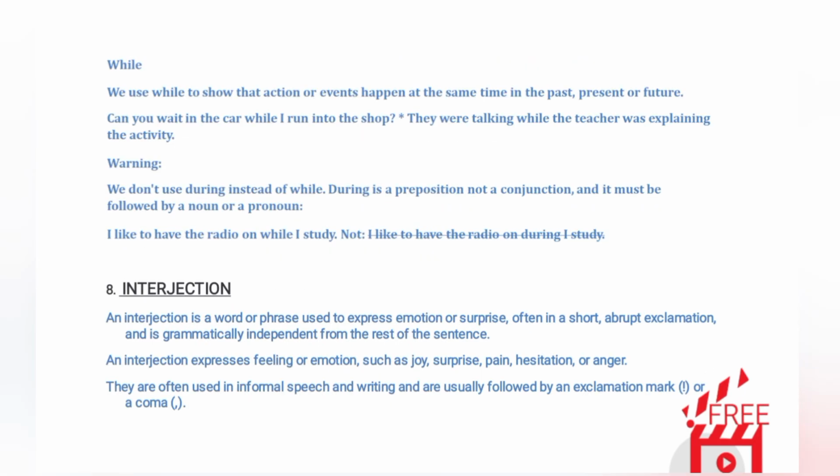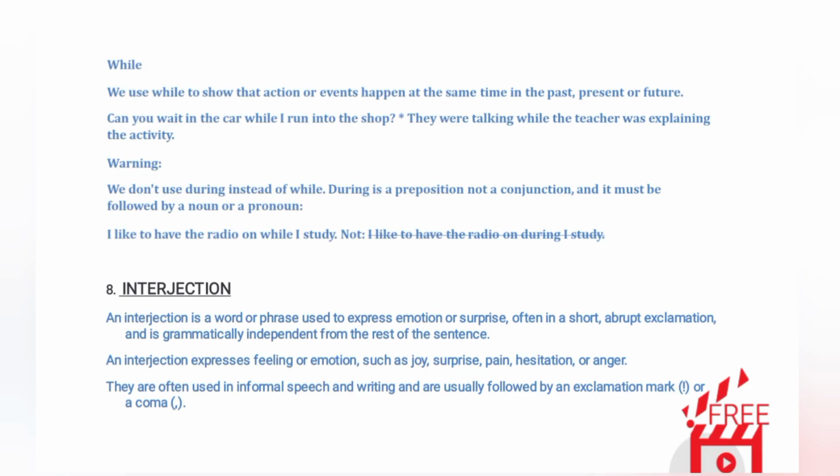While. We use while to show that actions or events happen at the same time in the past, present or future. Examples: Can you wait in the car while I run into the shop? They were talking while the teacher was explaining the activity. Warning: we don't use during instead of while. During is a preposition, not a conjunction, and it must be followed by a noun or a pronoun. Example: I like to have the radio on while I study. Not: I like to have the radio on during I study.